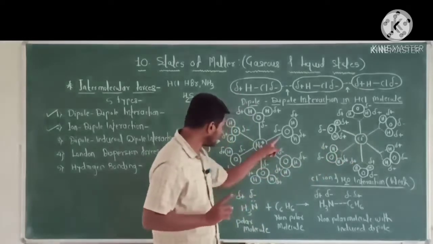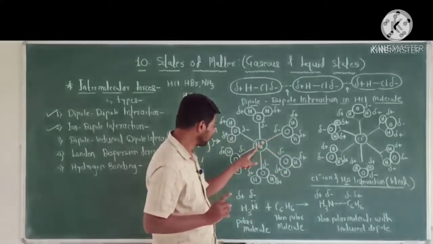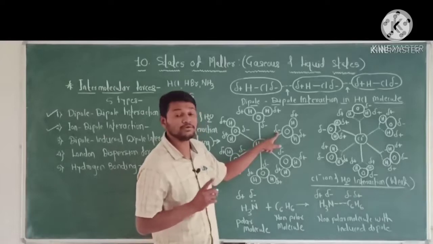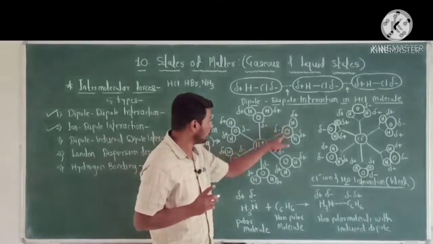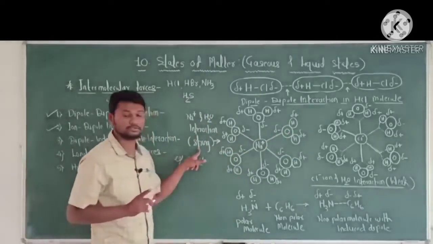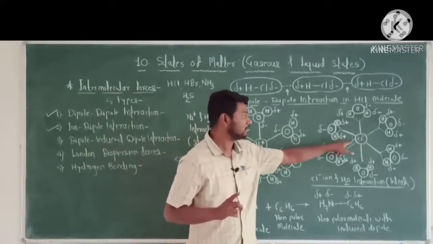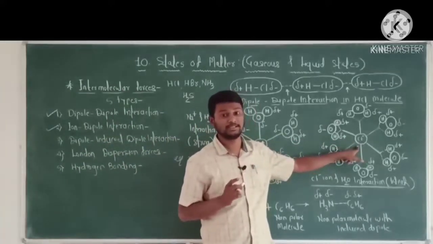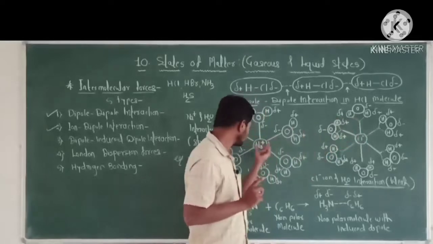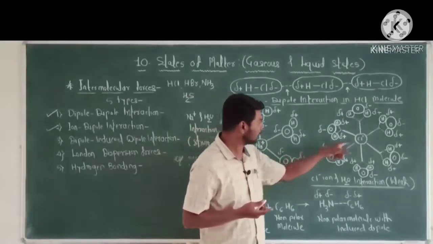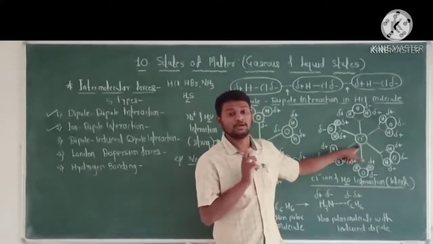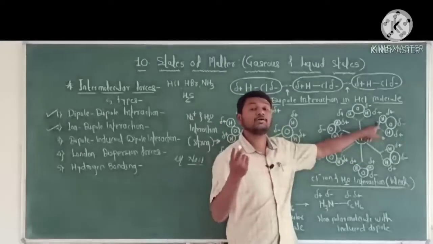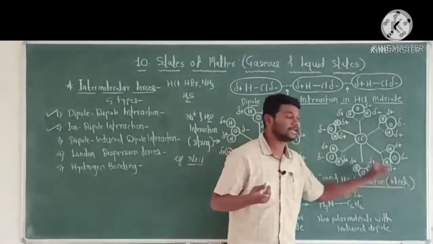Therefore the interaction between cation and negative end of a polar molecule is stronger as compared to this. Here this Cl minus ion, that is anion, has a large size as compared to Na plus ion. Therefore the interaction between anion and positive end of a polar molecule is a weak interaction.